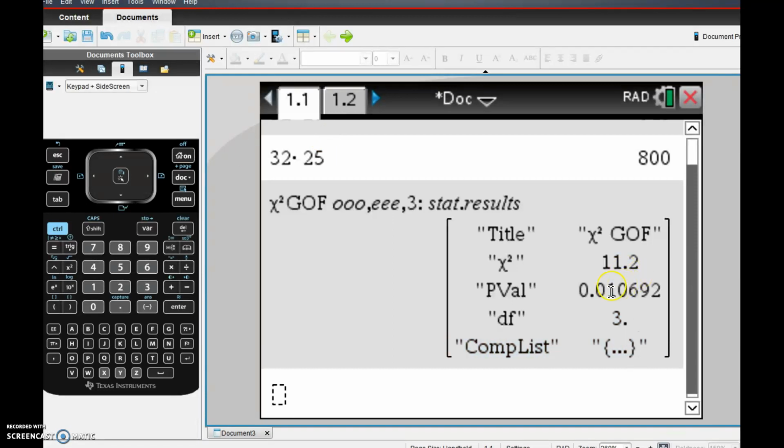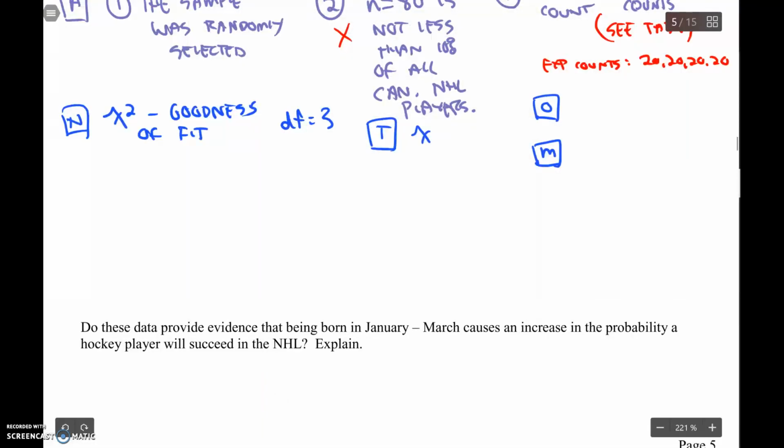So 11.2 and 0.0107. Chi-squared is 11.2, and the p-value is 0.0107. Make your statistical conclusion. The p-value 0.0107 is less than 0.05, which is our traditional alpha value. So we reject the null. So let's make our statistical conclusion.